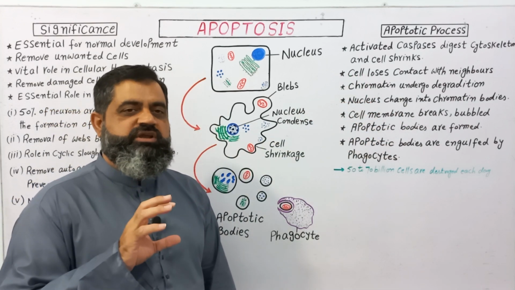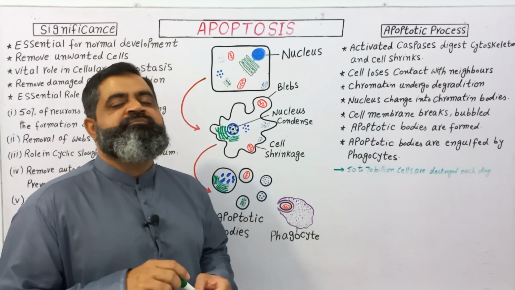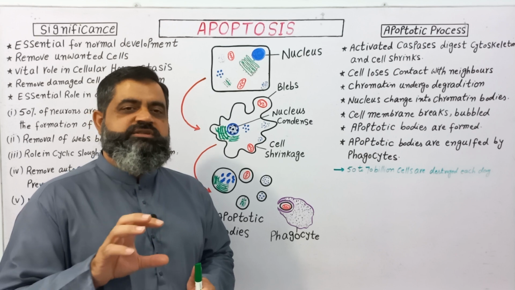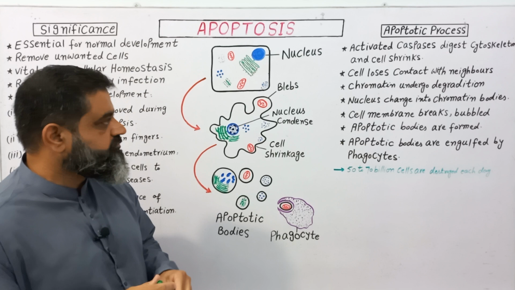In the next step, the cell loses contact with neighbors and basal lamina. Because the cell is shrinking rapidly, all its contacts with its neighboring cells will be lost, and also the contact with the basal lamina is lost, which is a sign of death of the cell.